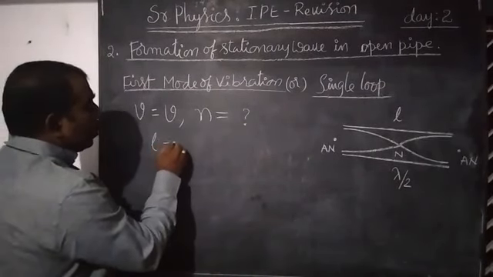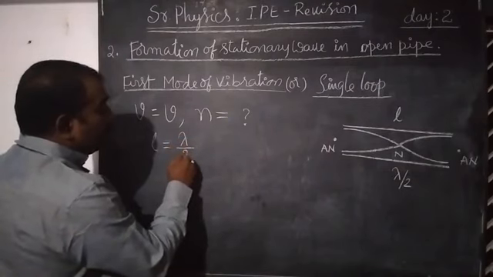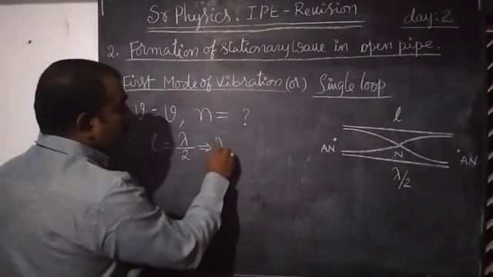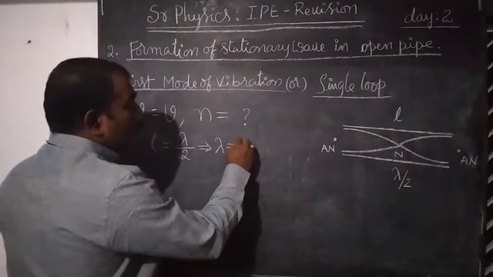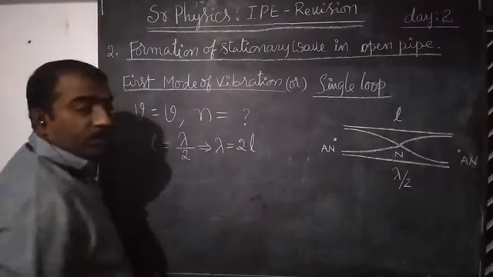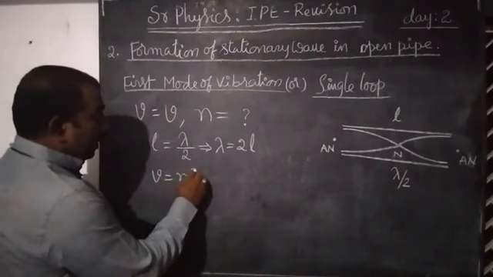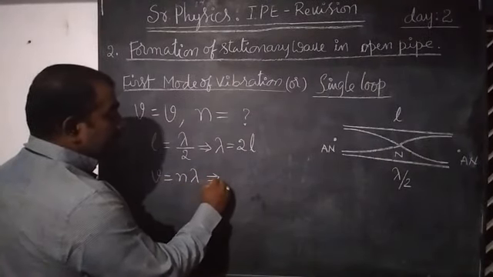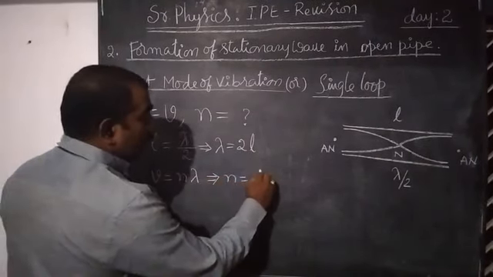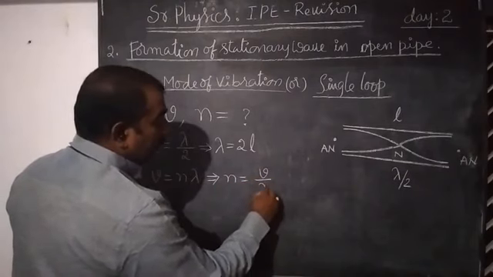Next, wavelength. L is equals to lambda by 2. From this equation, lambda is equals to 2L. From the equation, velocity of sound V is equals to n lambda. That implies n is equals to V by lambda.